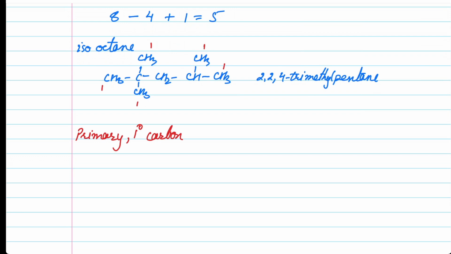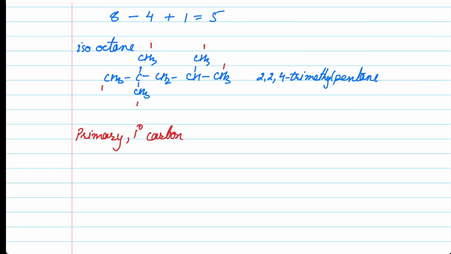Now it is not only the carbon which is primary. The hydrogen attached to the primary carbon are also termed as primary hydrogens. In the same manner, if a chlorine is attached to a primary carbon, we would call it a primary chloride. If it is OH attached to a primary carbon, we would call it a primary alcohol. So any group attached to the primary carbon would be termed a primary group, whether it be hydrogen, OH, or halogen.